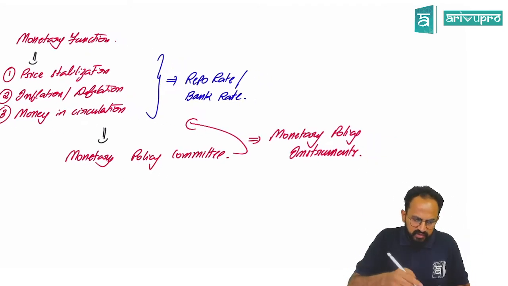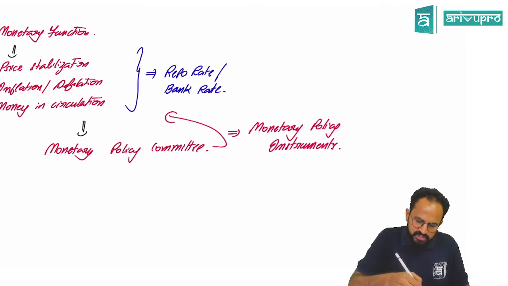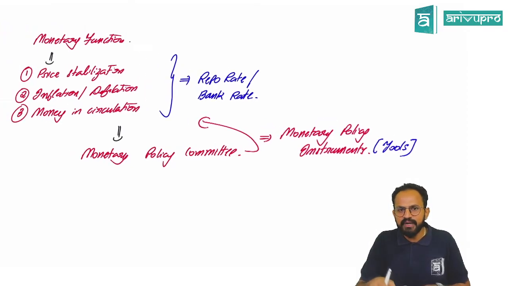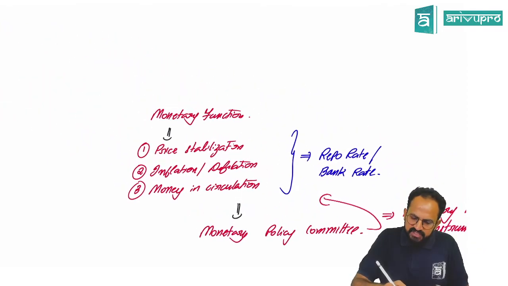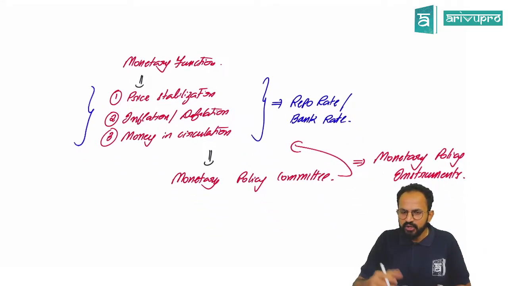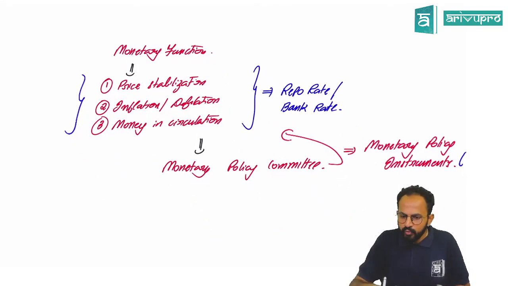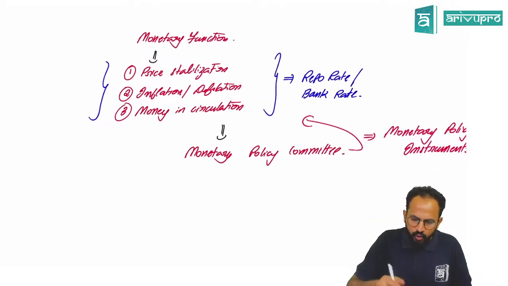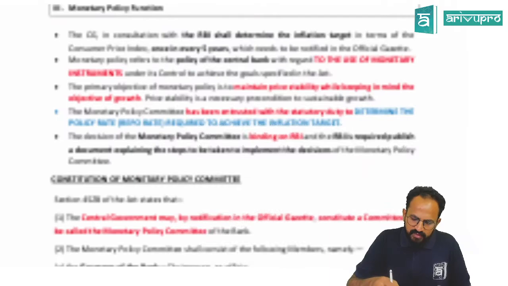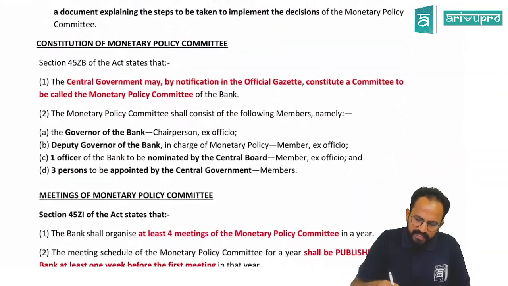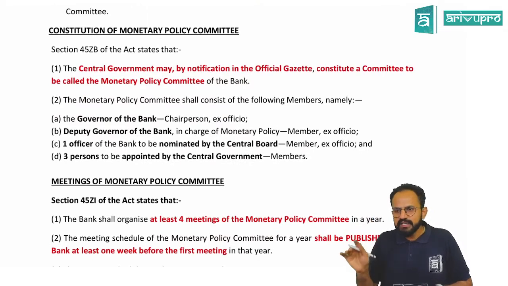These are also considered as tools, using which the committee will achieve this. These will be the functions of monetary policy. Who will do it? The monetary policy committee. How will they do it? Using the monetary policy instruments.